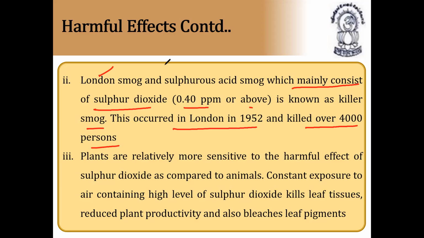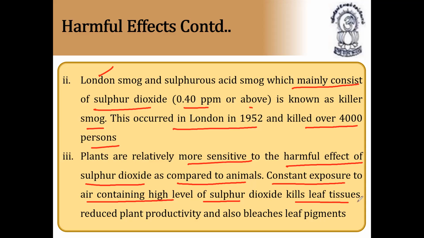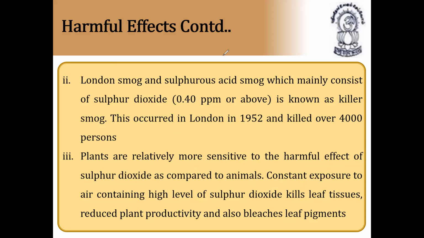Plants are relatively more sensitive to the harmful effect of sulfur dioxide as compared to animals. Constant exposure to air containing high levels of sulfur dioxide kills leaf tissues, reduces plant productivity, and also bleaches leaf pigments. The green color will go off. So that's why sulfur dioxide is also very, very dangerous.